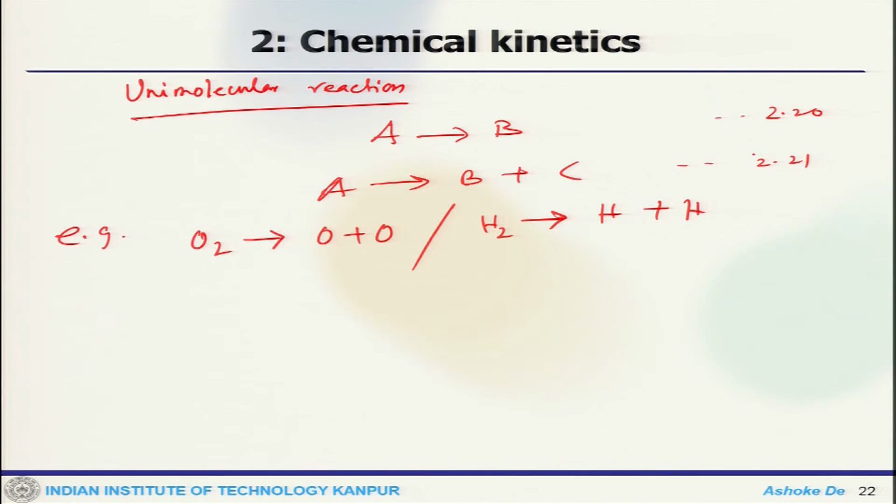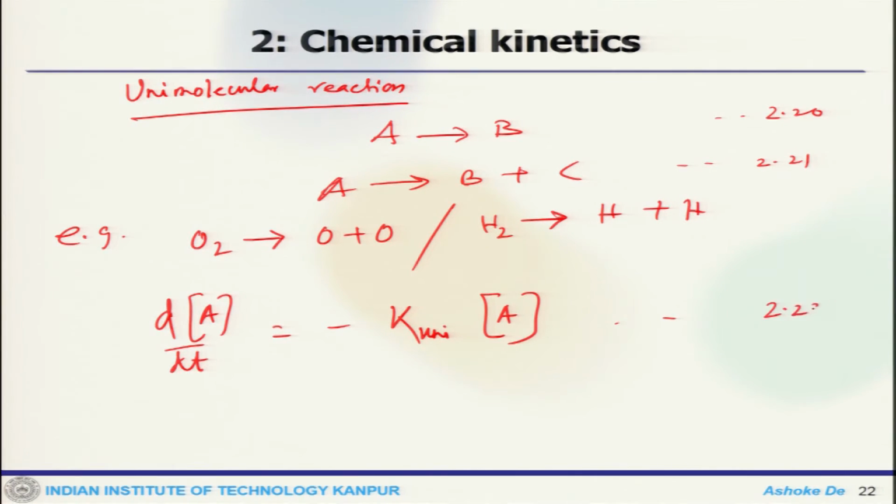First order at high pressure, one can find out the reaction rate: dA/dt equals minus K unimolecular into A. So, that is how you estimate the reaction rate.